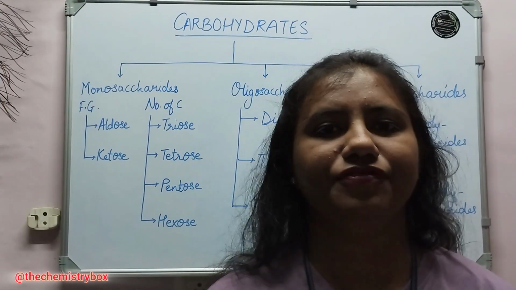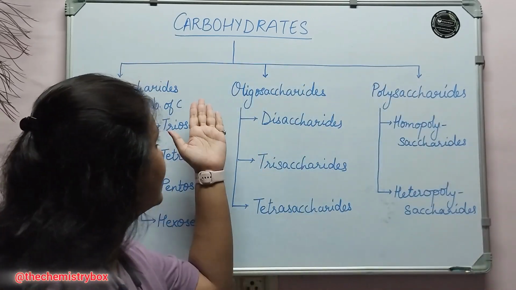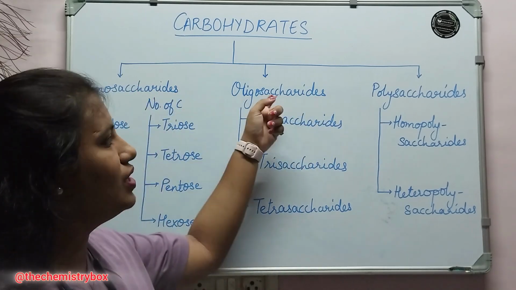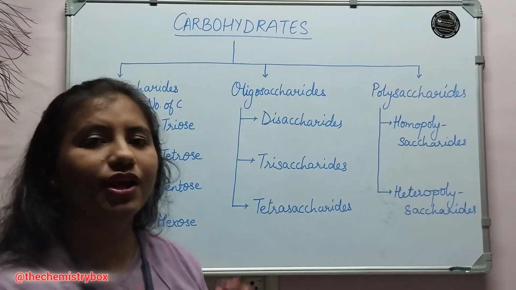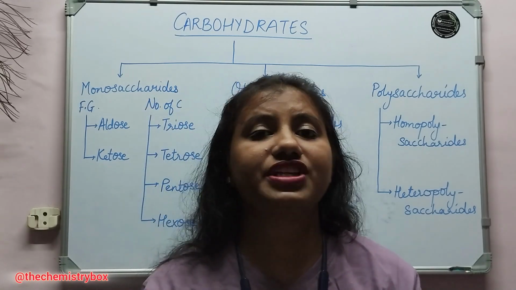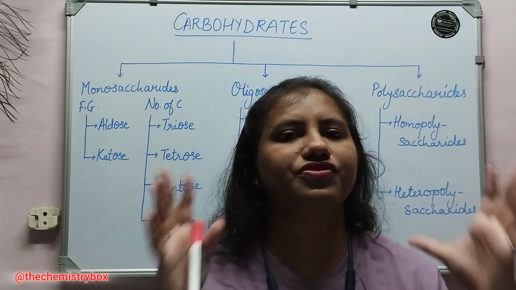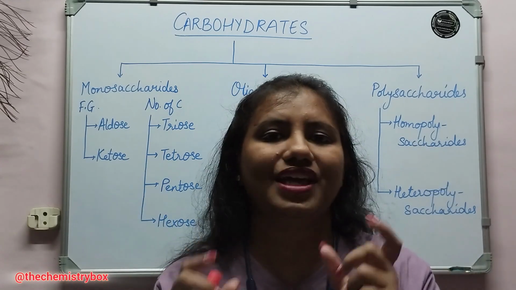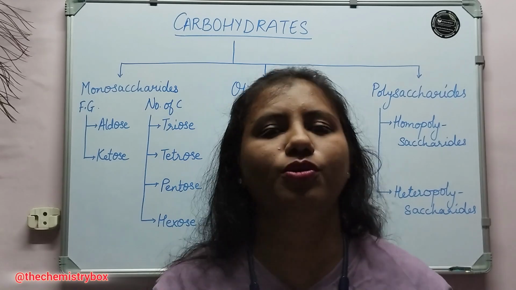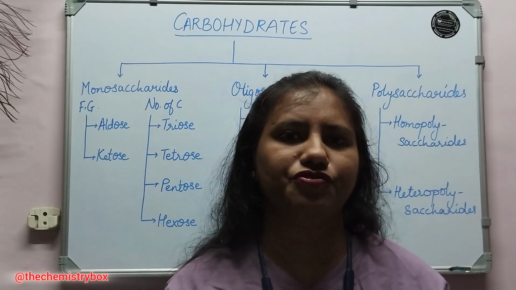Here is a very simple format of classification of carbohydrates, where we have classified the carbohydrates into three different types, that is monosaccharides, oligosaccharides and polysaccharides. Now what are monosaccharides? Monosaccharides are the simplest form of sugar which cannot be hydrolyzed further. So they can be called the monomers of the polymer, that is carbohydrate. So they are the basic units of carbohydrate molecule and they cannot be hydrolyzed or broken down into further carbohydrate molecules. So they are the simplest form of sugar.